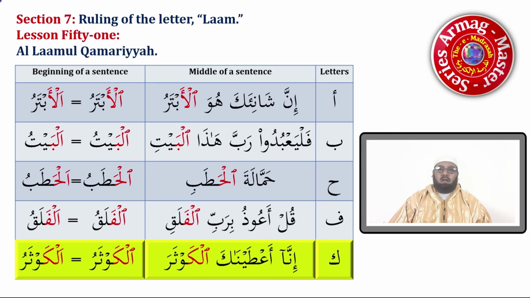So when the huruf al-Qamariyyah comes after alif and lam, while being in the middle of a sentence, the alif is written, but it is silent. We jump over, and the lam takes the sukoon. When they come at the beginning of a sentence, then we just put alif or a fatha over the alif. Okay? Well, that brings us to the end of this lesson.